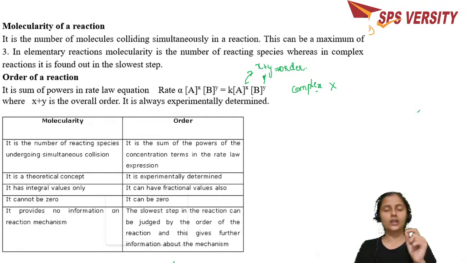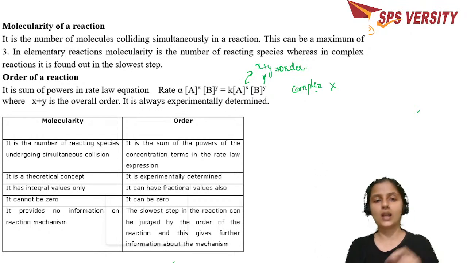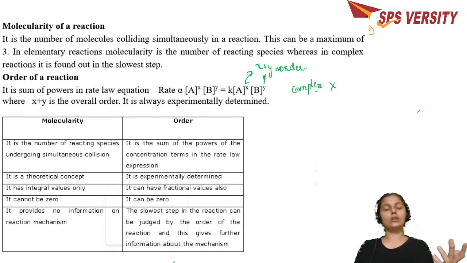And if it is order, it is a practical one which is obtained from the laboratory after doing the experiments. Then the molecularity can only have whole number values, because half a molecule reacting, zero molecules reacting, negative molecules reacting, all these cases are not possible. So whenever you say molecularity, it is a theoretical concept. Whenever you say order, it is an experimentally determined quantity.